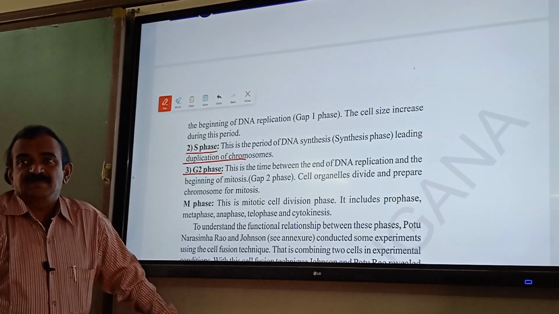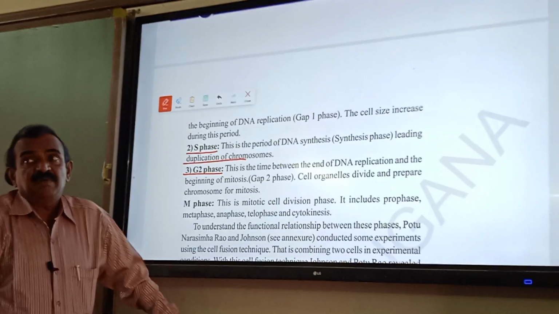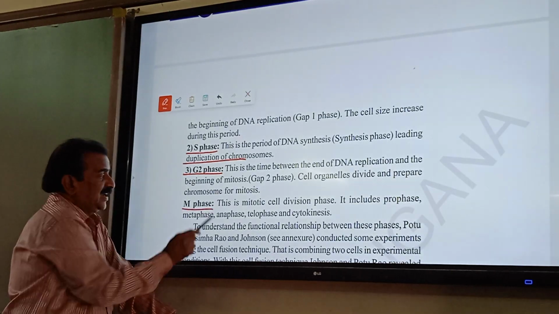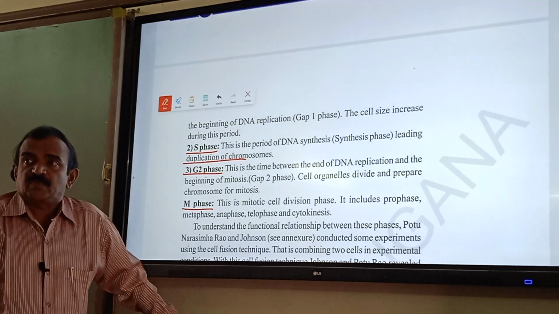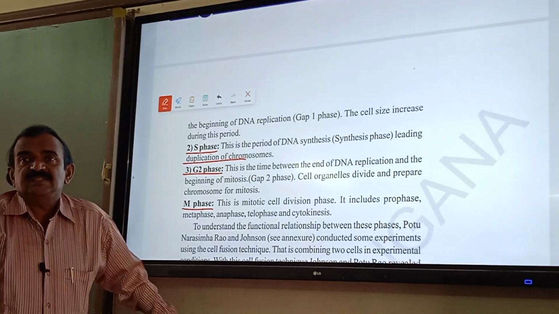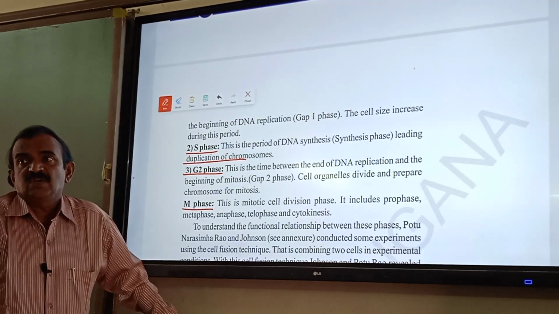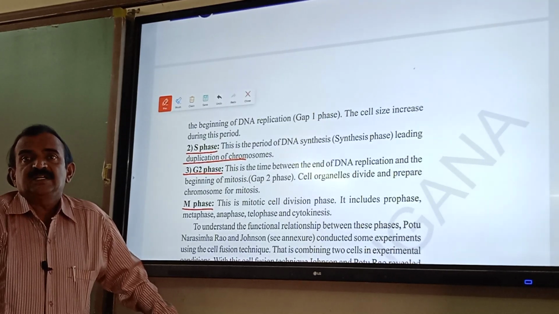G2 is the time period between the end of DNA replication and the beginning of mitotic cell division. And last, you see the M phase. This is mitotic cell division, and this division consists of prophase, metaphase, anaphase, telophase. So mitotic cell division has how many phases? 4. What are they? Prophase, metaphase, anaphase, telophase.